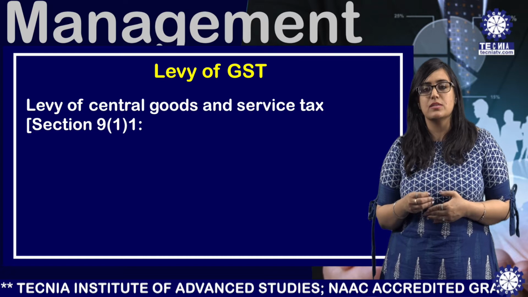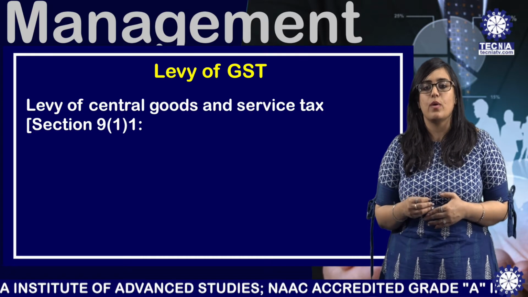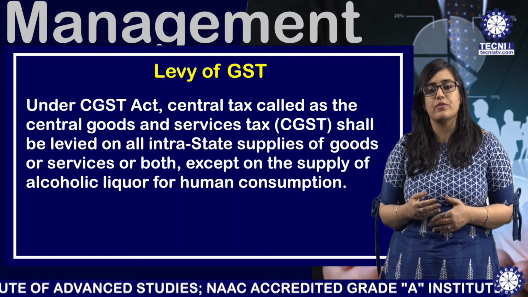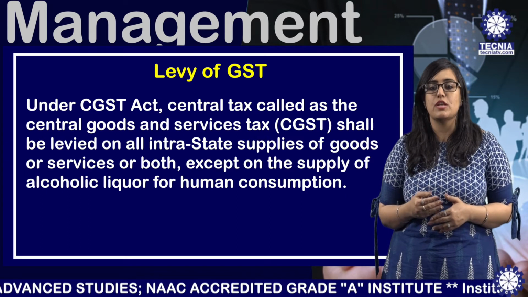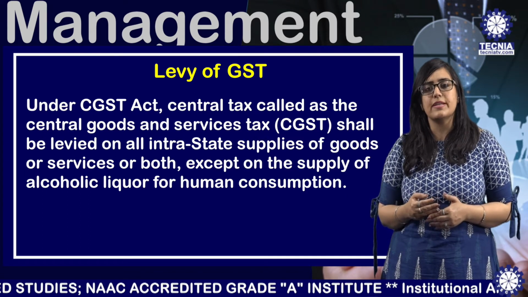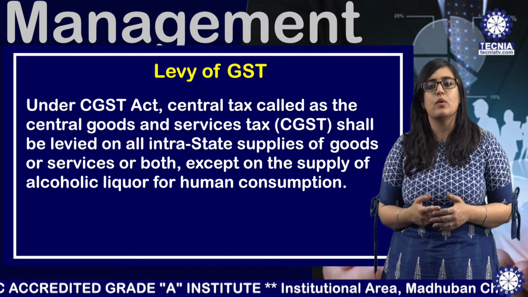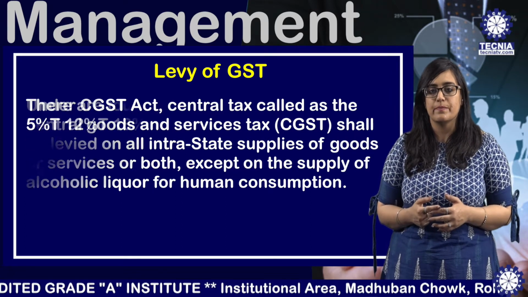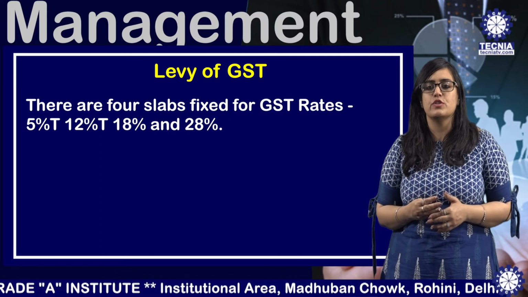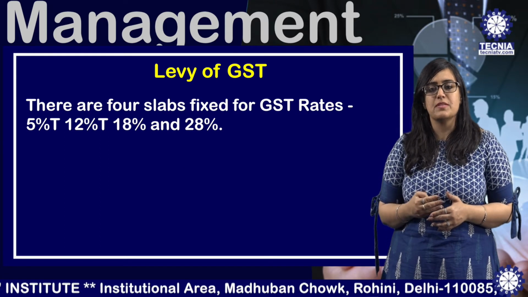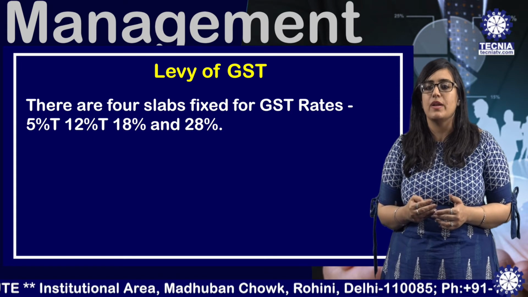Levy of Central Goods and Service Tax, Section 9(1) under the CGST Act: central tax, called Central GST, shall be levied on all intrastate supplies of goods or service or both, except on the supply of alcoholic liquor for human consumption. There are 4 slabs fixed for GST rate, that is 5%, 12%, 18% and 28%.